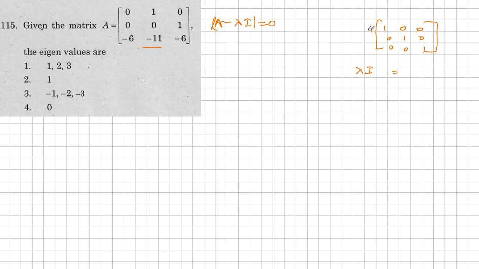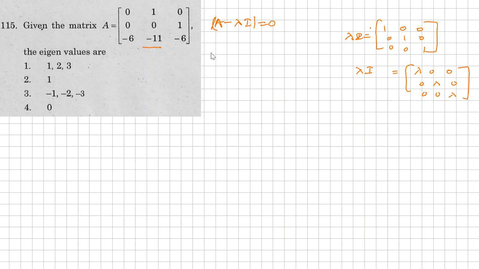Let me erase here, I'll write here again. So lambda times I is equal to, so lambda is equal to what? Lambda 0 0, 0 lambda 0, 0 0 lambda here. So this is the value. Now we need to compute A minus lambda I.